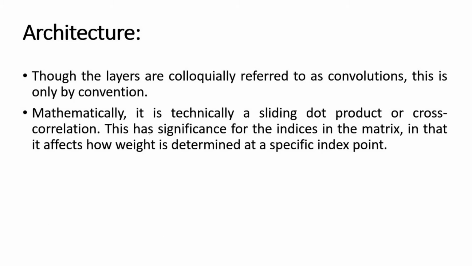Next, though the layers are colloquially referred to as convolutions, this is only by convention. Mathematically, it is a sliding dot product or cross-correlation. This has significance for the indices in the matrix in that it affects how weight is determined at a specific index point. Finding the weight at a specific index point means, suppose there is a leaf image of a tomato plant, and on that leaf there is a particular dot because of a disease.